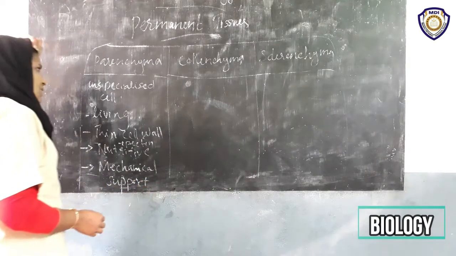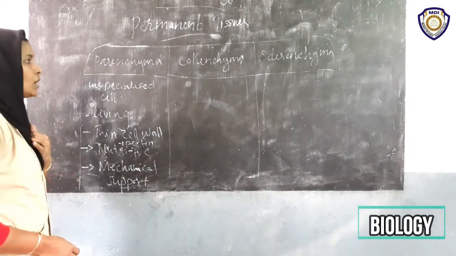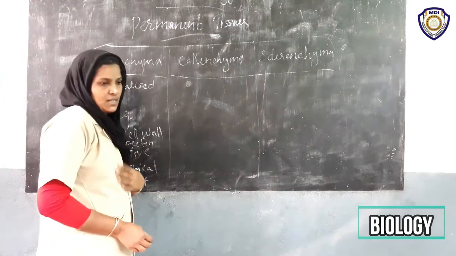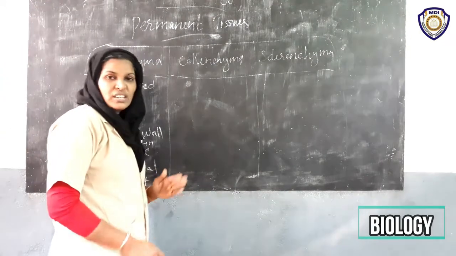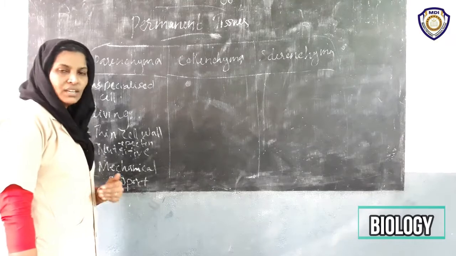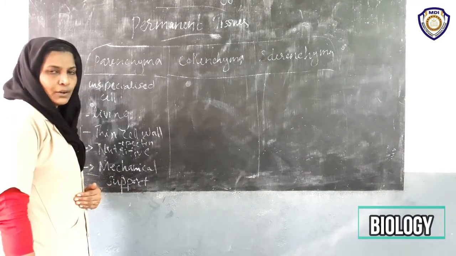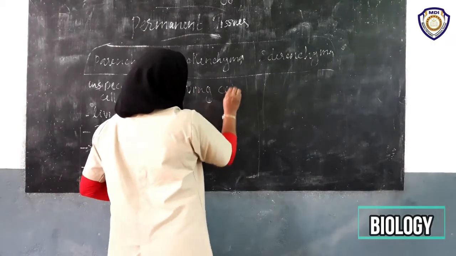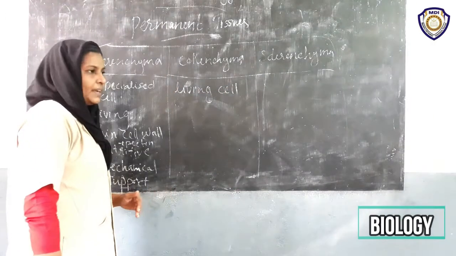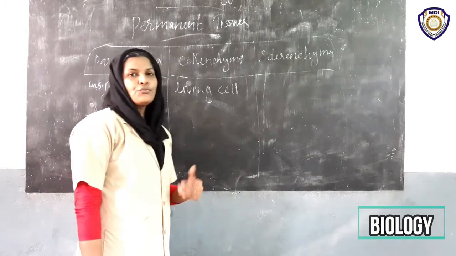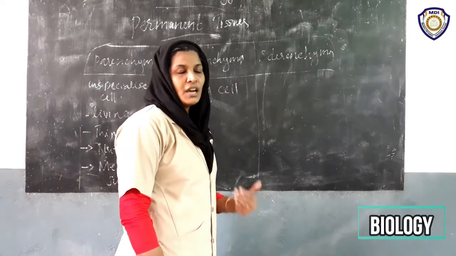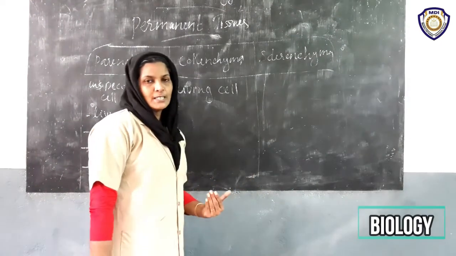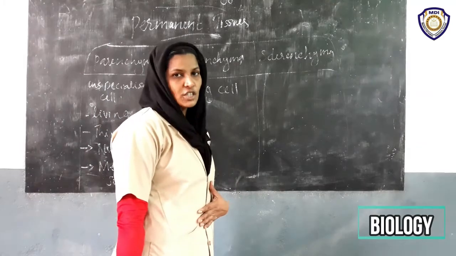So the next is about collenchyma tissues. So they are also living cells. Are you clear? Living cells. They are not found in root. They are found in shoot, that is leaf and stem.